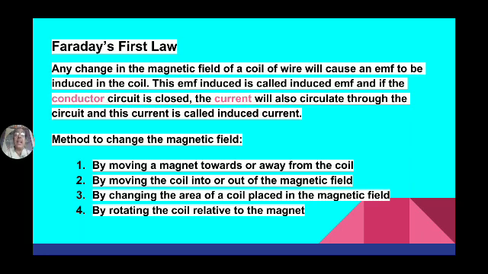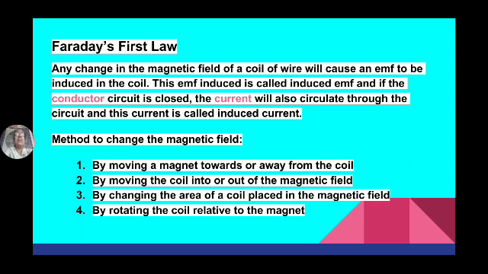That is Faraday's first law of electromagnetic induction.